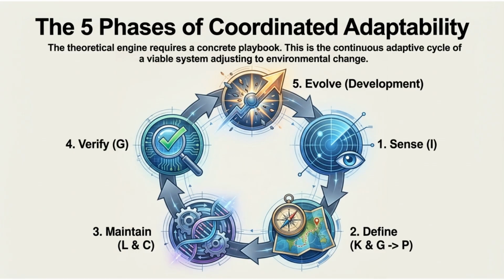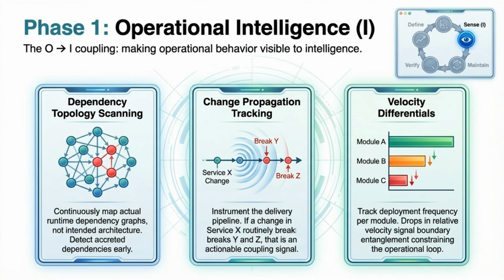The 5 phases of coordinated adaptability describe the continuous adaptive cycle of a viable system. The phases are sense, define, maintain, verify, and evolve. Phase 1 is operational intelligence. This involves the O to I coupling, making operational behavior visible. Key practices include dependency topology scanning, change propagation tracking, and monitoring velocity differentials.